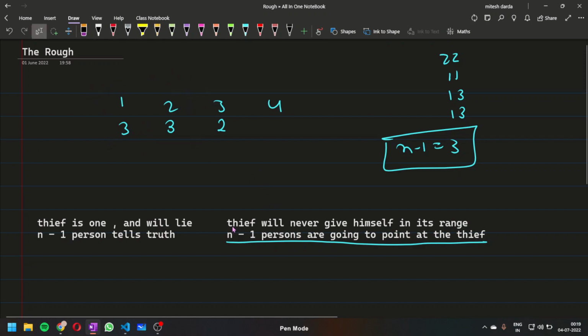We have been given one more condition that the thief will never give himself in his range. The first person has given the range 2, 2, which means the first person is not including himself in his range.